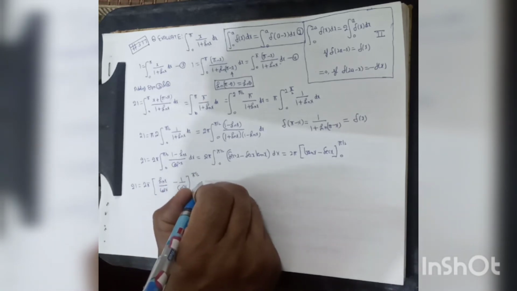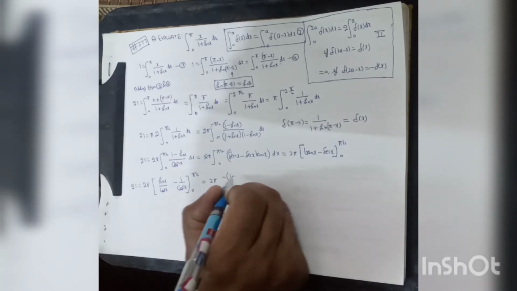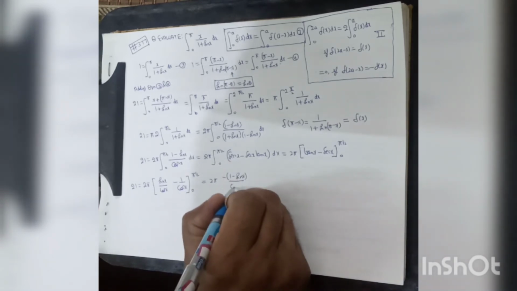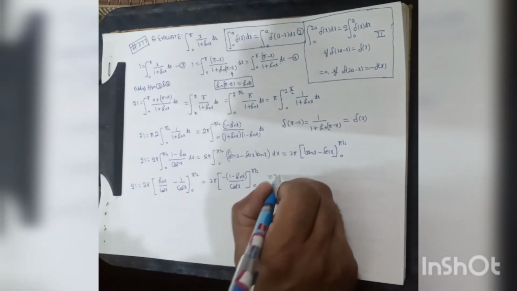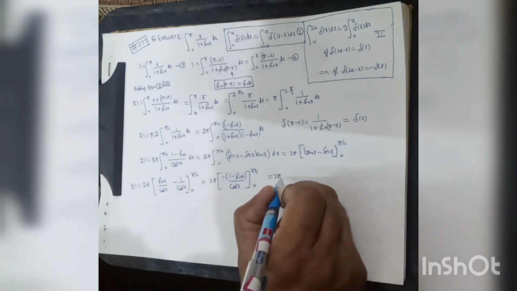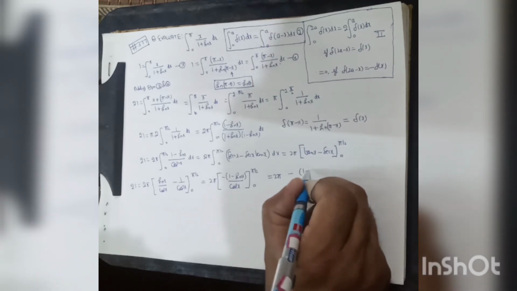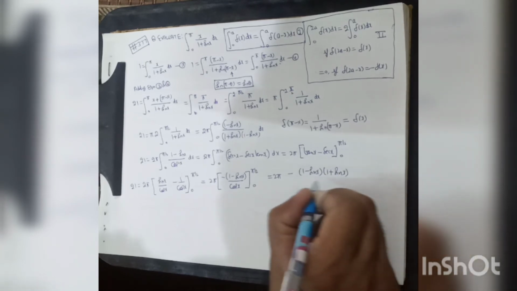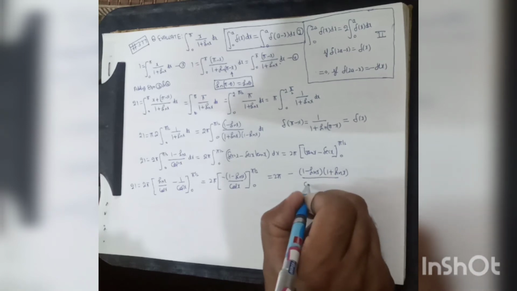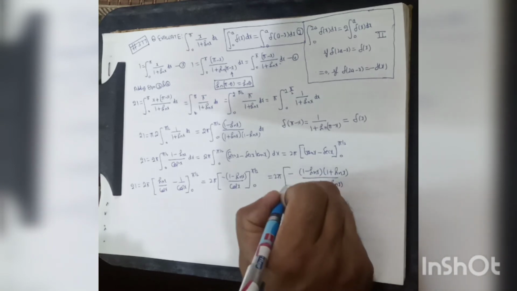So this may be written as 2 pi into minus of 1 minus sin x divided by cos x, limit 0 to pi by 2. So this may be written as 2 pi into minus of 1 minus sin x into 1 plus sin x divided by cos x into 1 plus sin x, limit 0 to pi by 2.